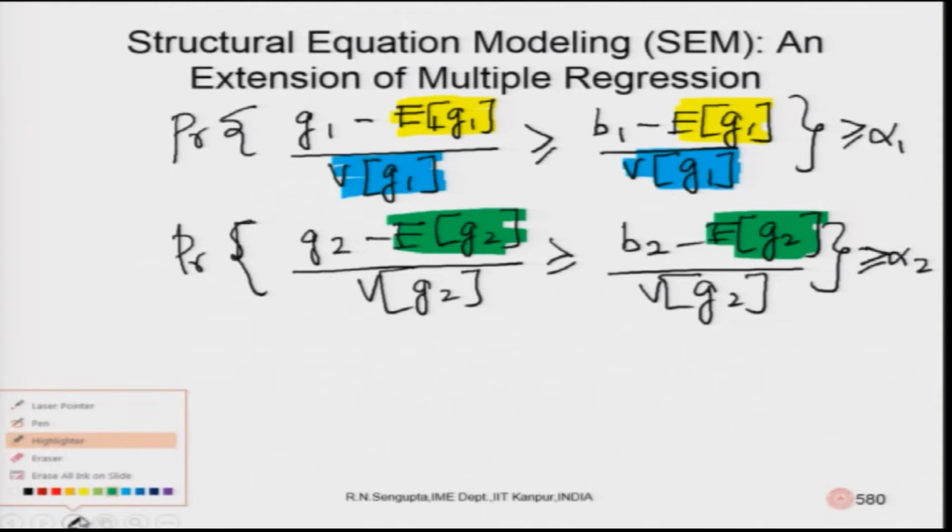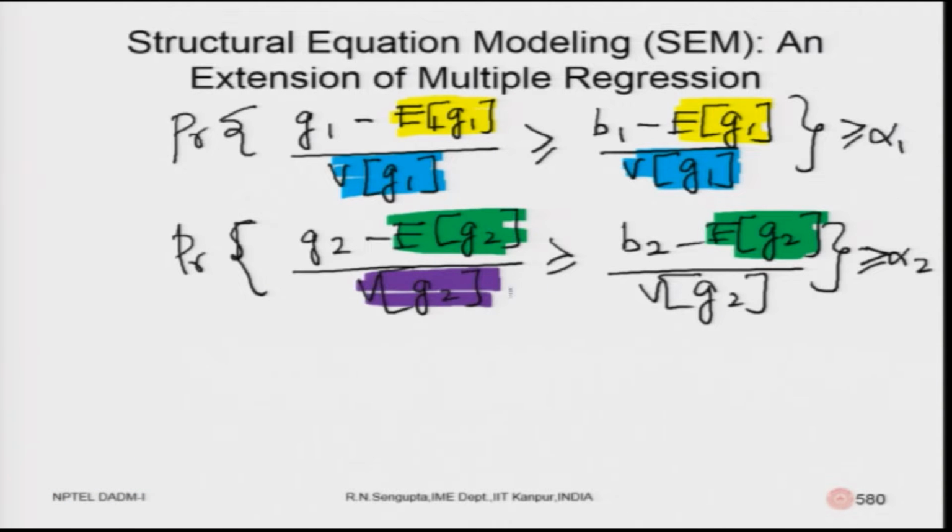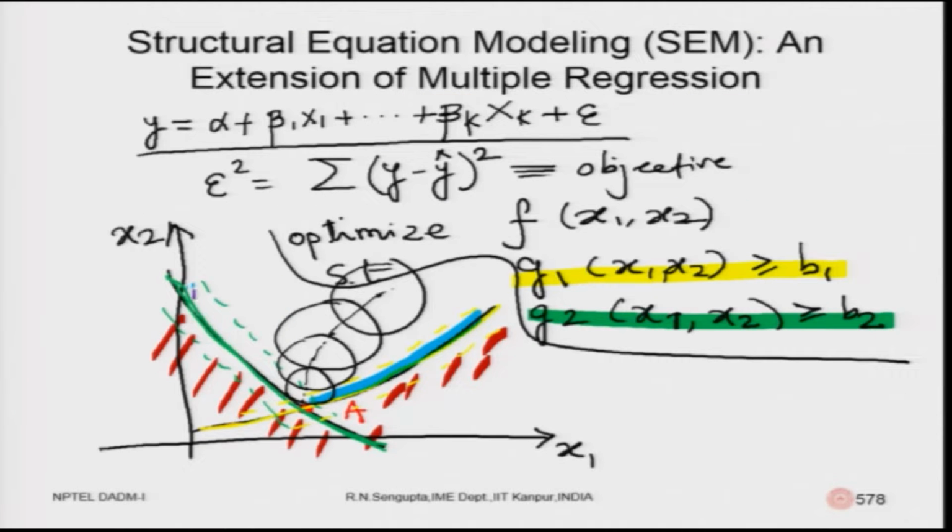So, let me use the color violet. So, this is the variability, and where does the variability come? So, again in the feasible region there would be variability here. So, more moving towards the feasible region and shrinking the feasible region more on to the upper part.